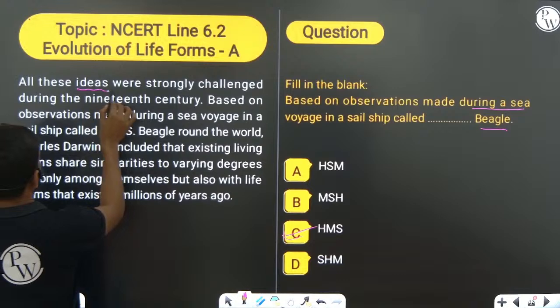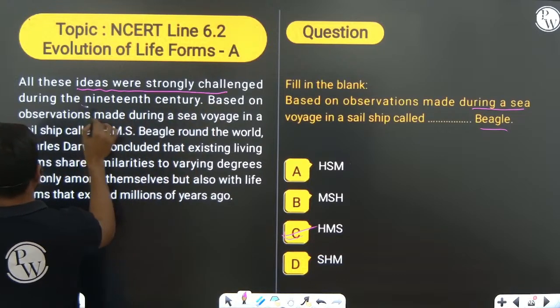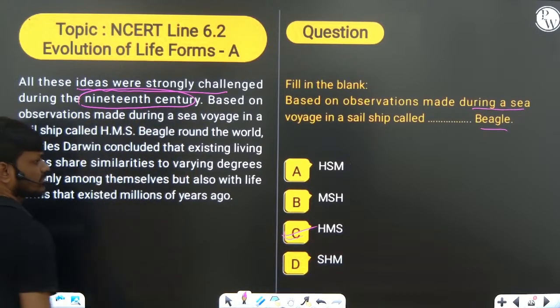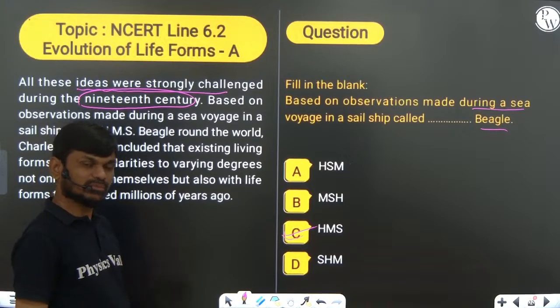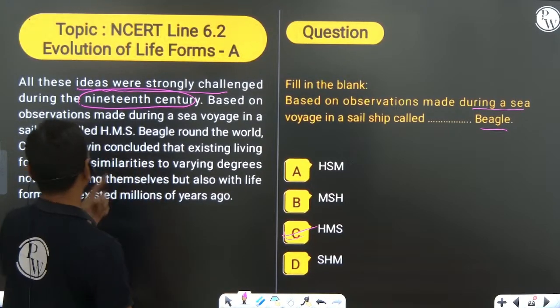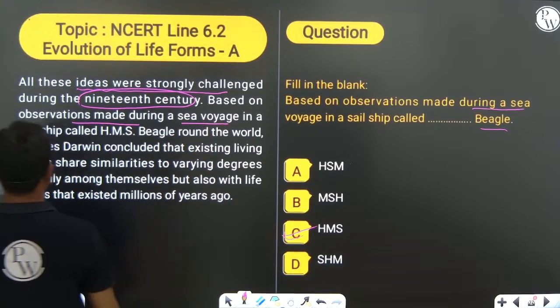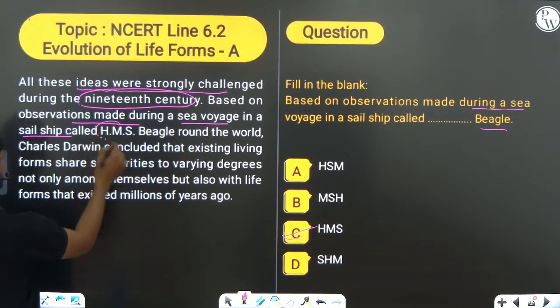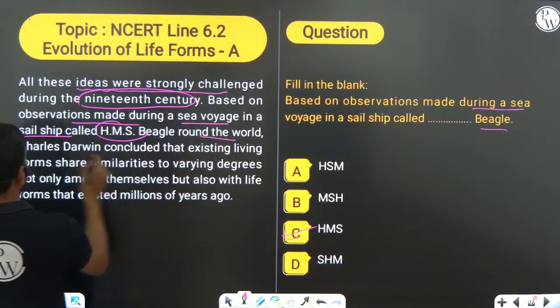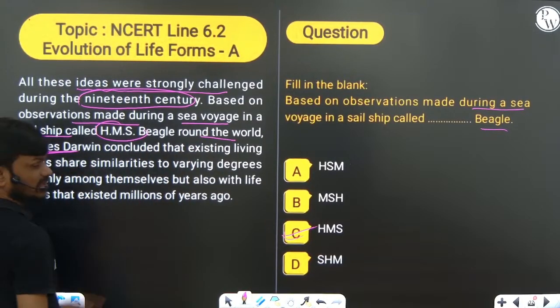Those ideas were strongly challenged during the 19th century, by other groups of scientists. Based on observations made during the sea voyage on HMS Beagle around the world by Charles Darwin, he concluded that